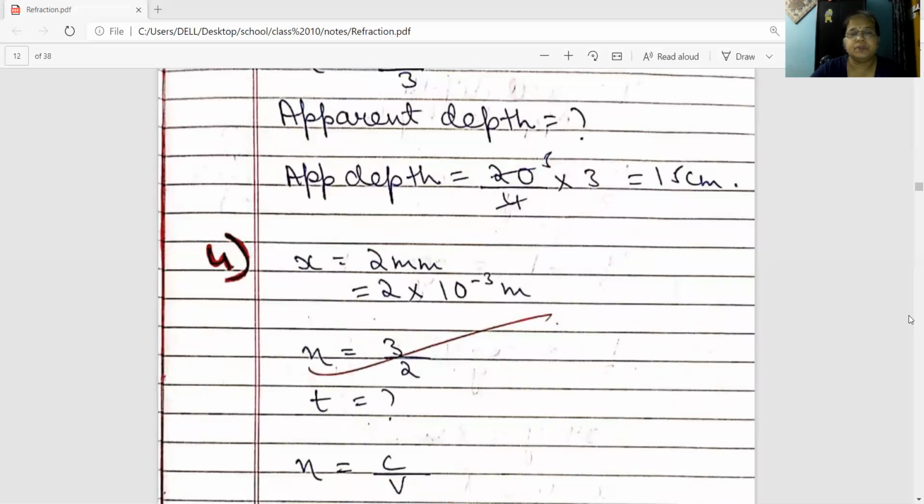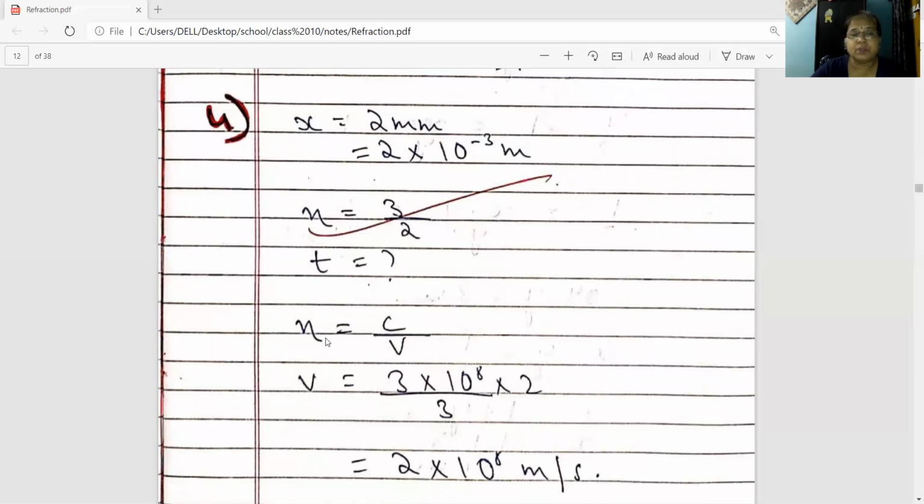Here the thickness, let us represent it by x, is 2 millimeter. Convert it into meter, so 2 into 10 to the power minus 3 meter. Refractive index is given 3 by 2. We know refractive index is equal to C by V, where C is the speed of light in vacuum and V is the speed of light in the given medium. Using this formula we will find V. So V equals C by refractive index, C is 3 into 10 to the power 8 meter per second, refractive index is 3 by 2, so 2 will go up. You are getting 2 into 10 to the power 8 meter per second.